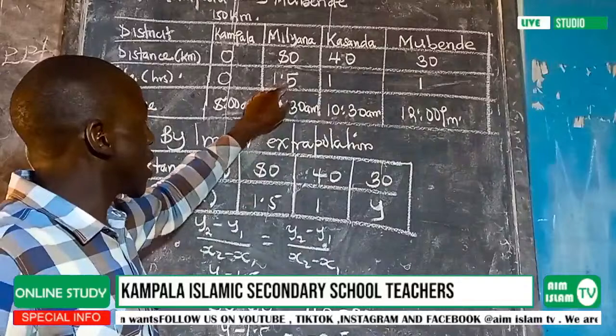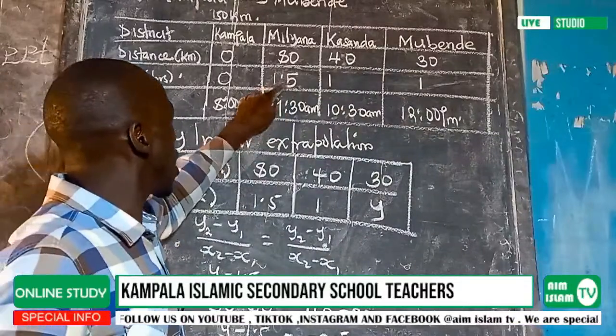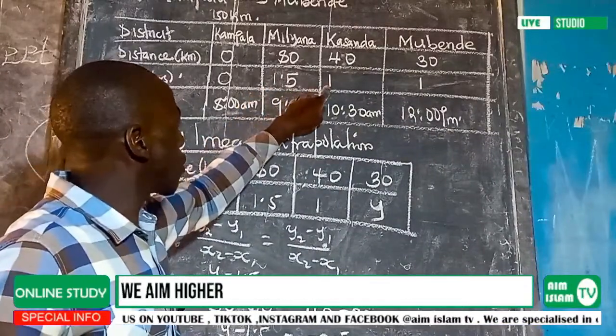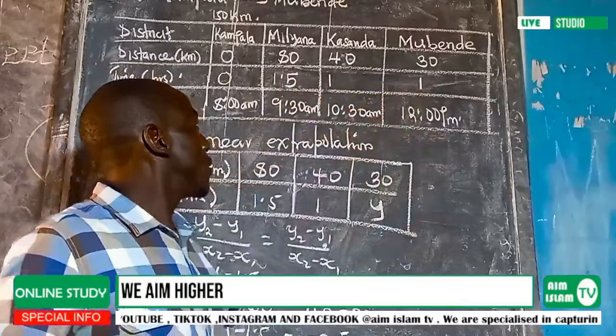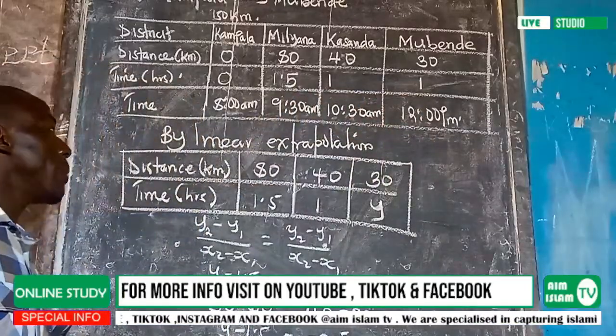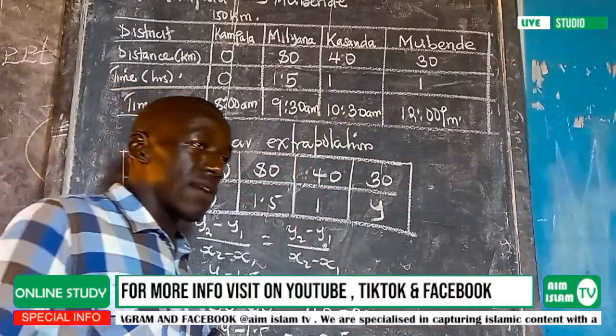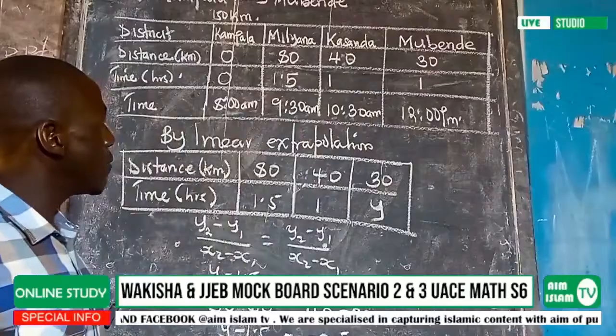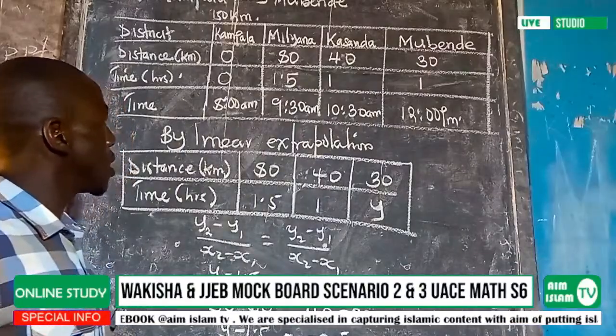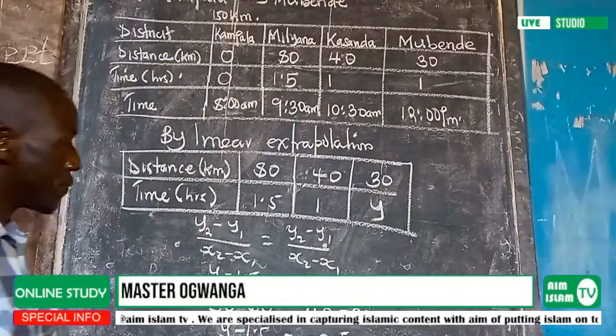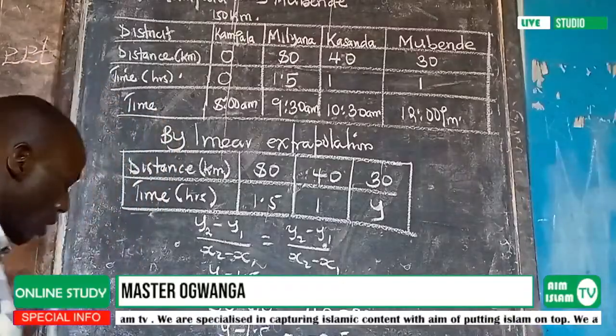So let us look at the time. The time here is 1.5 plus 1, which is 2.5, and then you realize that the person will only use an interval of 3.5 hours.